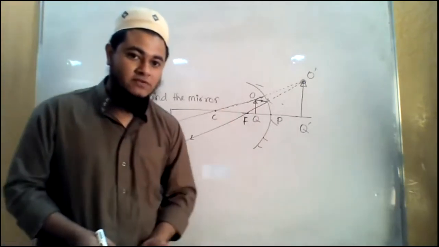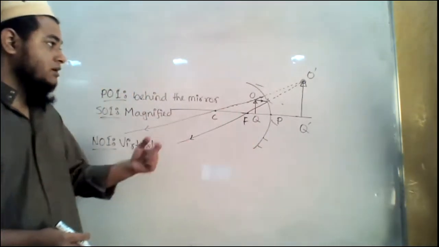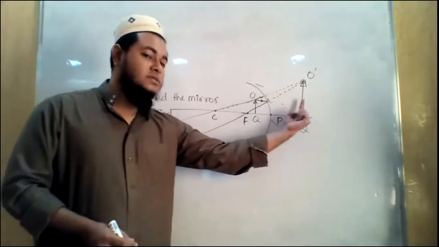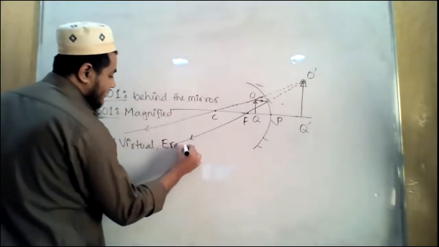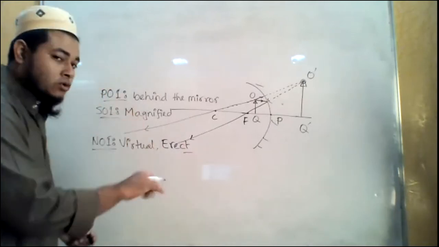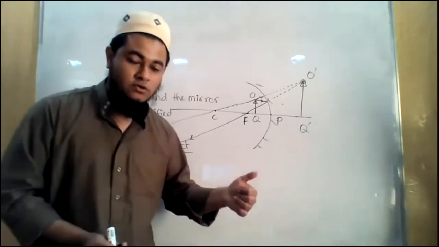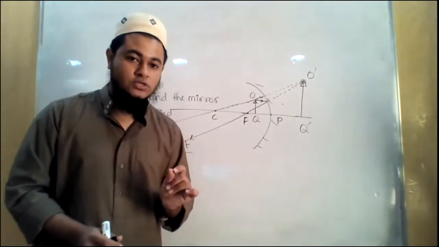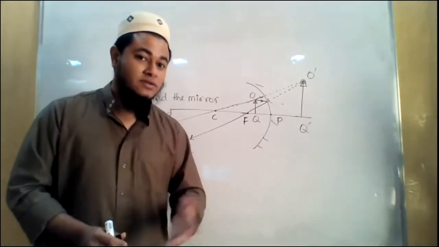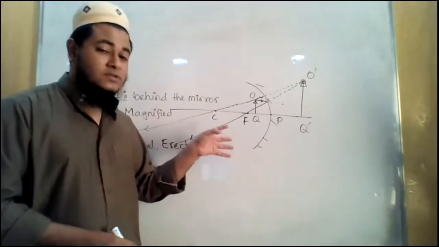If you go through the previous lectures, you will see. But now you can see that this is erect, right? Okay, so virtual and erect. And this is the only case in concave mirror when we get the virtual image. In all other cases that I have shown you till now, we get the real image, right? That is why this is different.